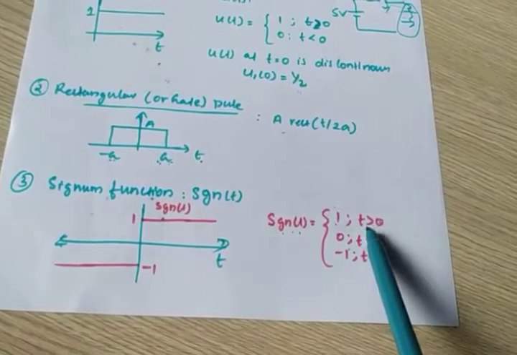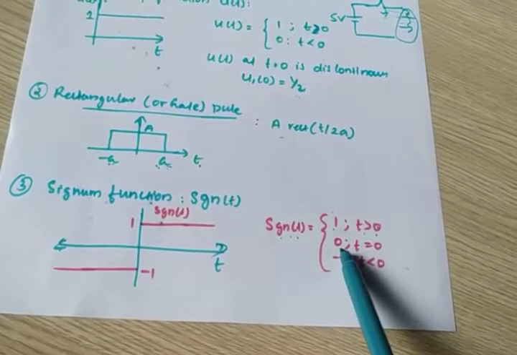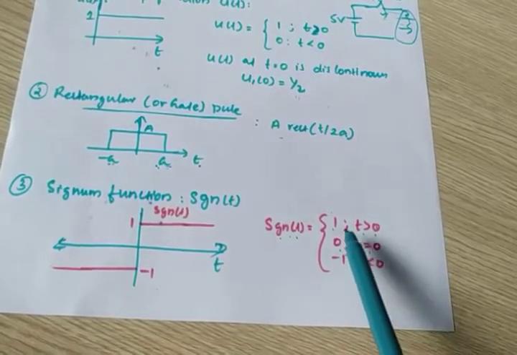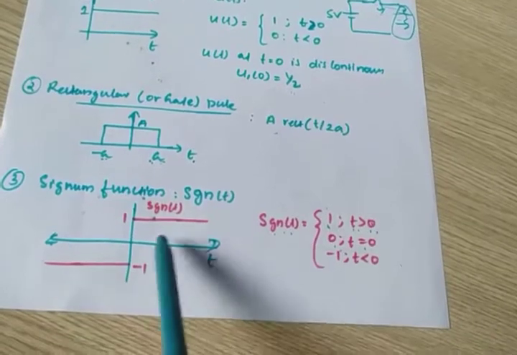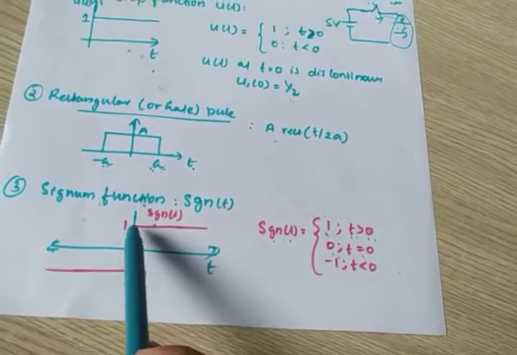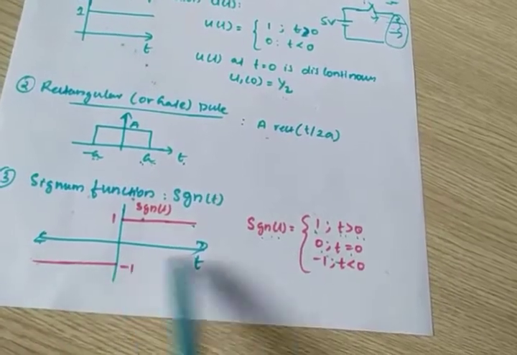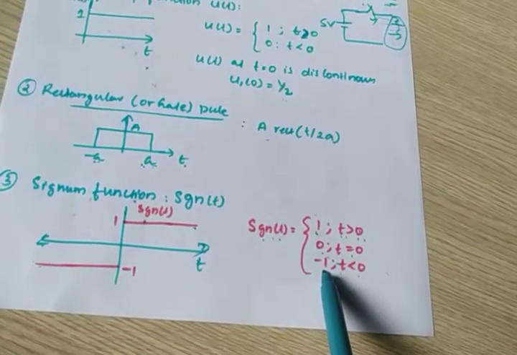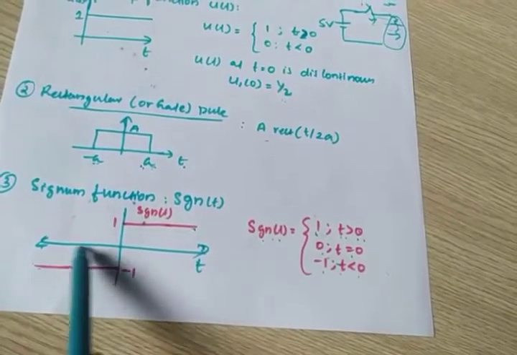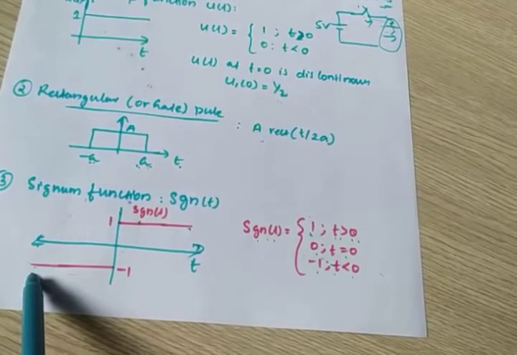Amplitude is 1 for t greater than 0. Look here, as t greater than 0, amplitude is 1. What happens for t less than 0? As t less than 0, amplitude is minus 1.